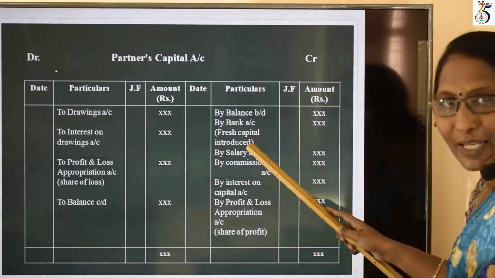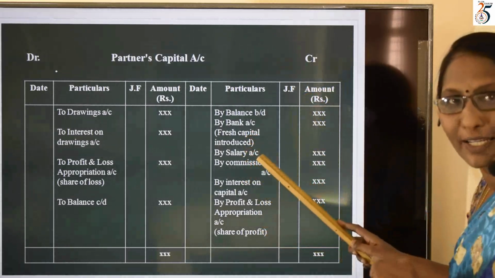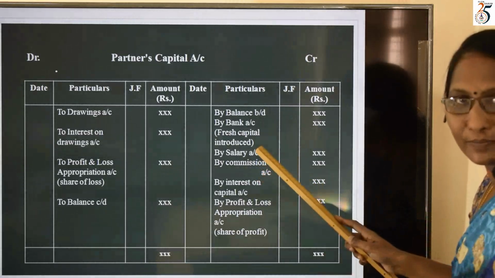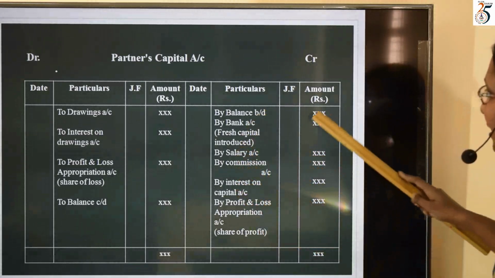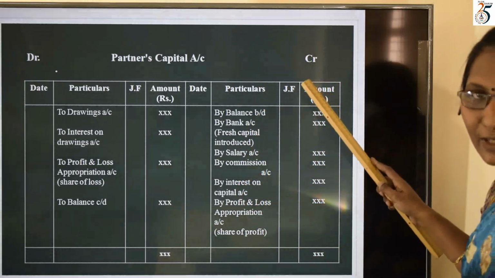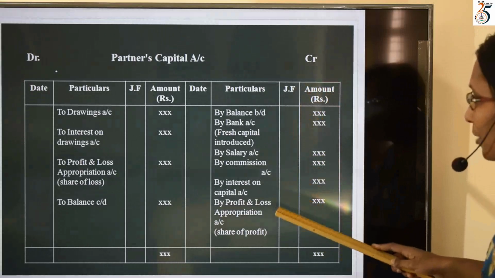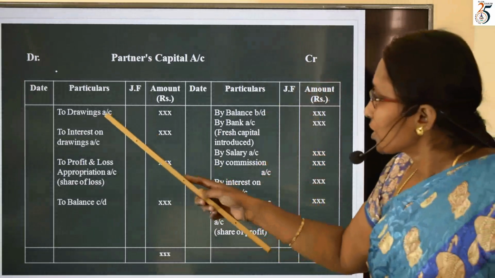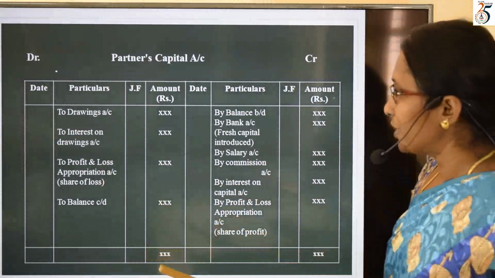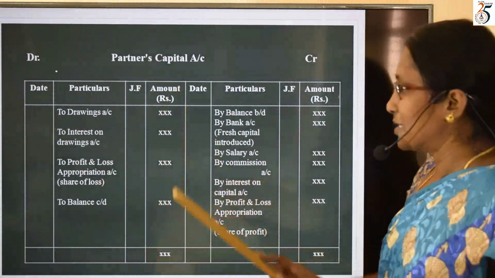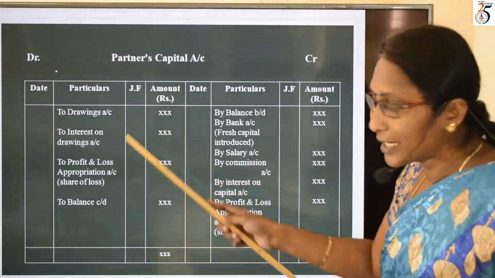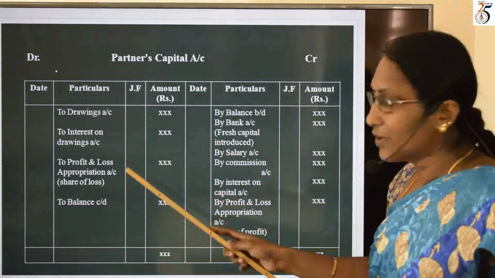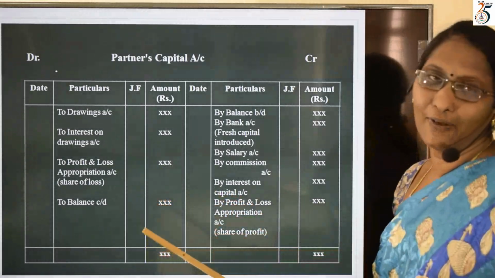At last we have seen additional capital. We do write in credit side, which will increase the capital. So all these items we do write in credit side. So these items will help to increase the capital value. Now here few items I have written in debit side. Why do we write these items in debit side? Because these are the items that will reduce the capital value.